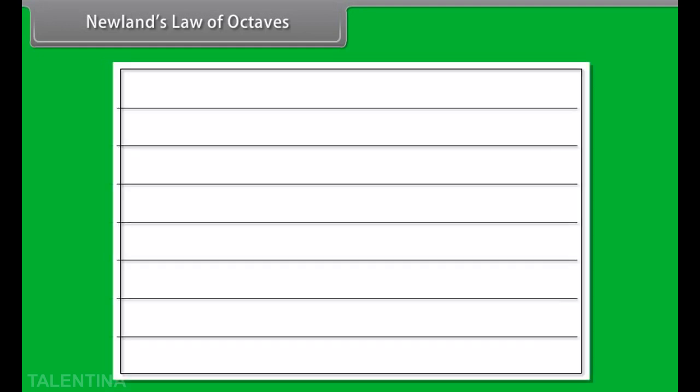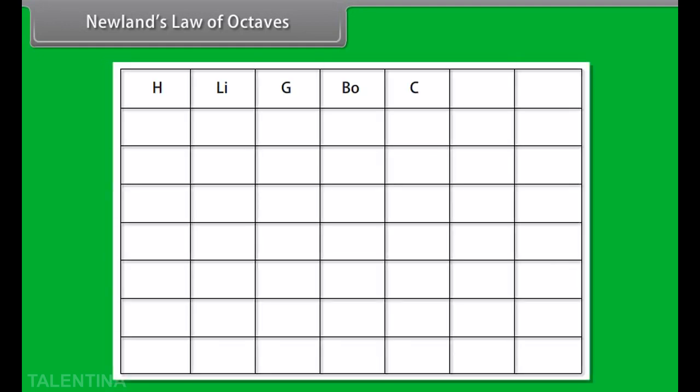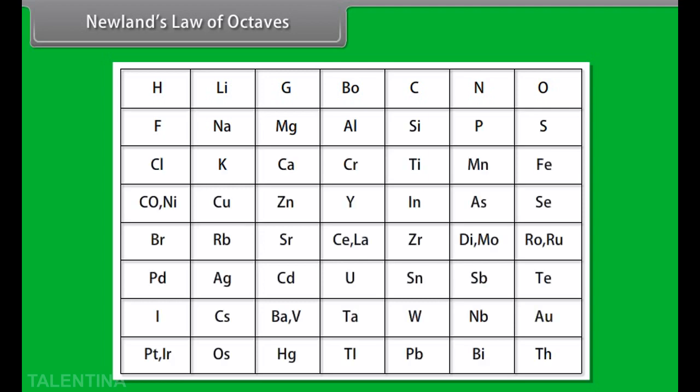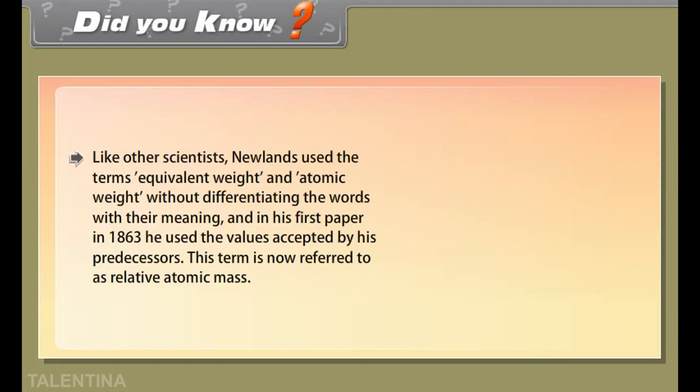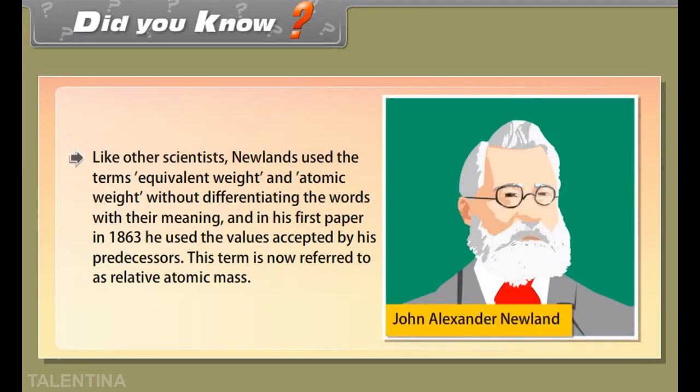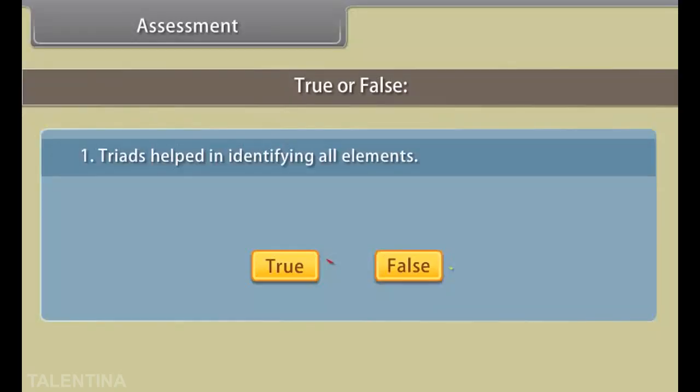However, all elements could be arranged in this order only till calcium, even though there were more than 60 elements available at that time. Did you know? Like other scientists, Newlands used the terms equivalent weight and atomic weight without differentiating them by their meaning, and in his first paper in 1863, he used the values accepted by his predecessors. This term is now referred to as relative atomic mass.